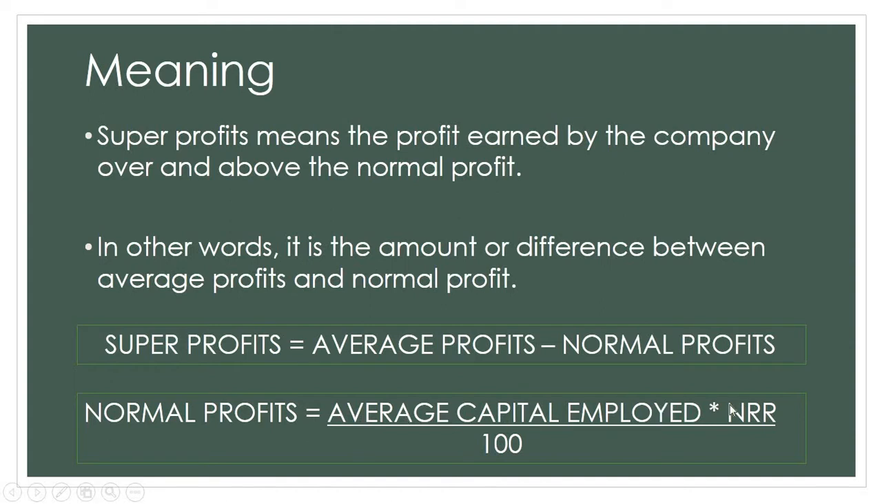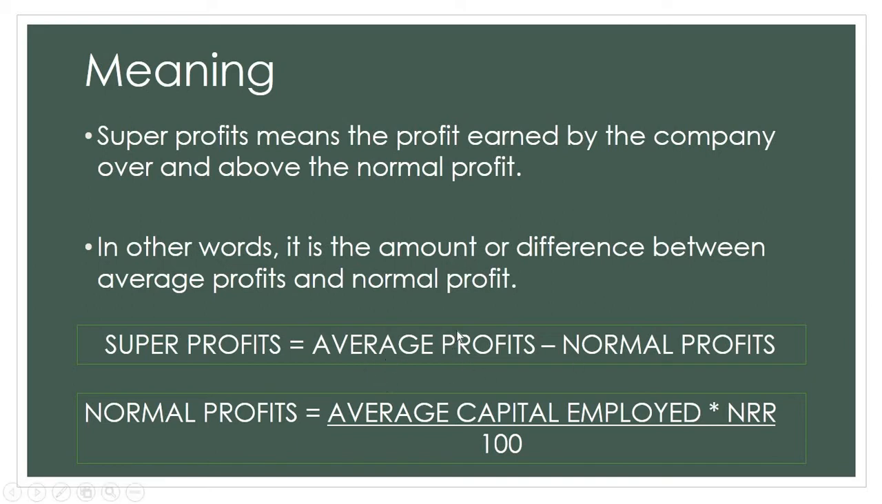Alright, now understand that we are trying to find out super profits first, and once we find out super profits, we are going to then focus on how to calculate goodwill. So for normal profits, average capital employed into NRR divided by 100 is going to be the formula. Now if you observe closely, under super profits, we are supposed to find out average profits and normal profits. We already know how to calculate average profit, so our focus area will be normal profit.